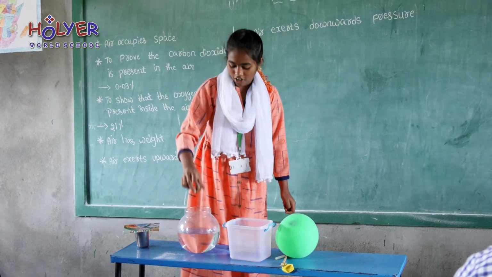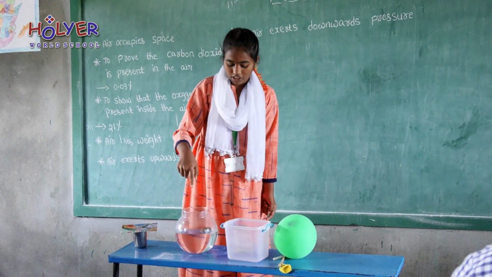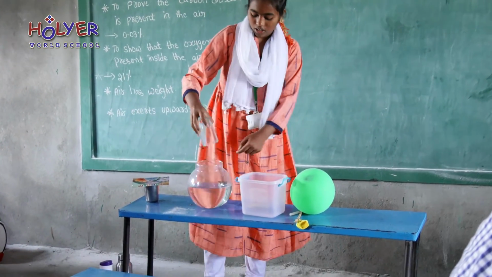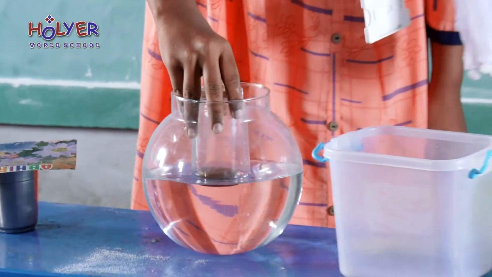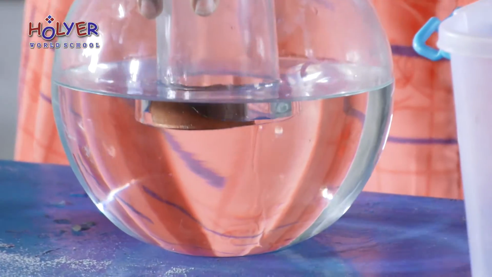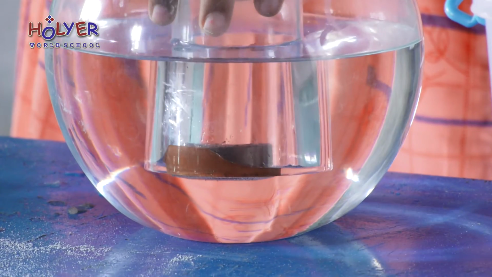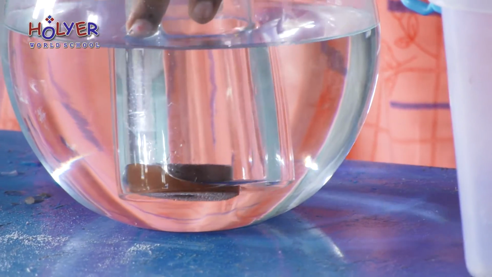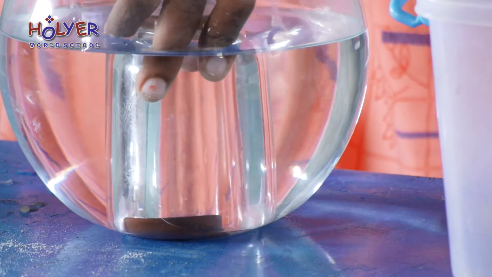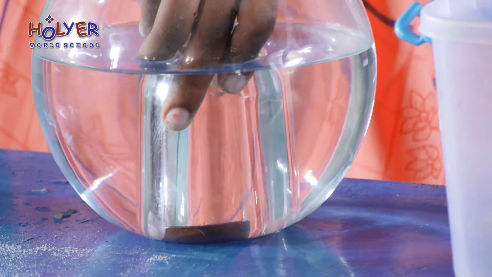Take a small cork on water. This cork floats on the water. Invert the glass on the floating piece of cork. We observe that the air exerts pressure downwards and pushes the cork down.